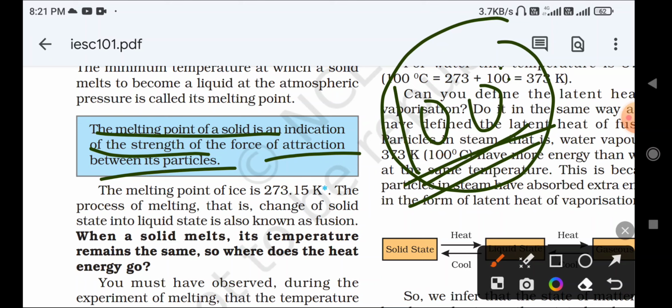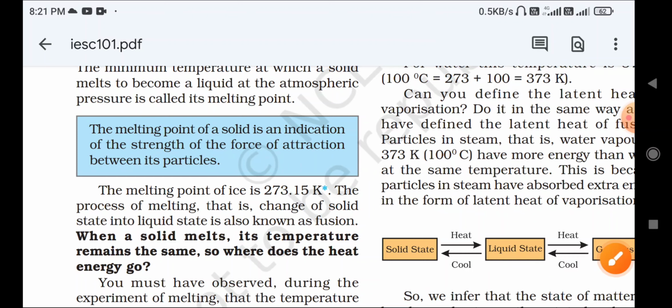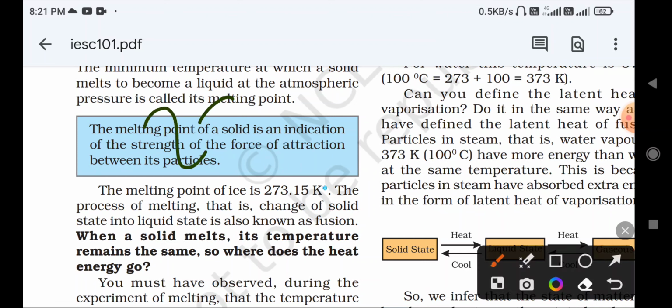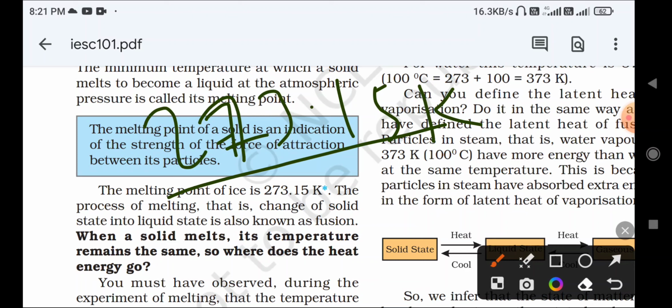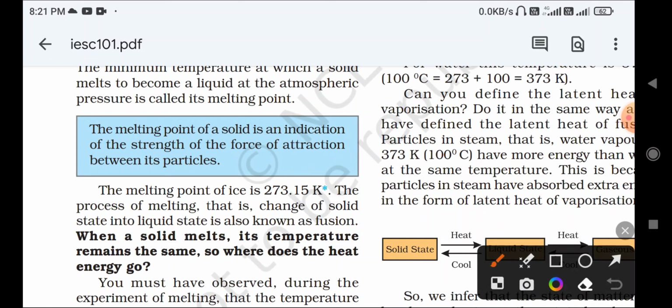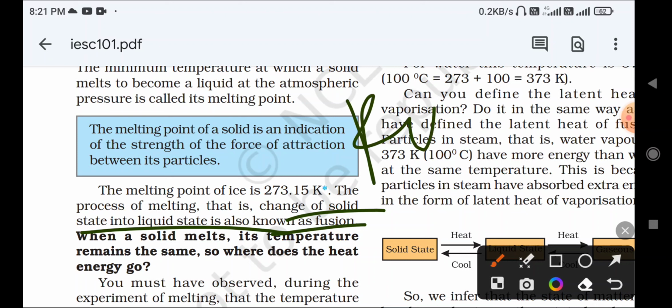Other states. The melting point of ice is how much? Remember that the melting point of ice is 273.15 Kelvin. The process of melting, that is, change of solid state into liquid state, is known as fusion. What is fusion? The change of a solid state into a liquid state is known as fusion.